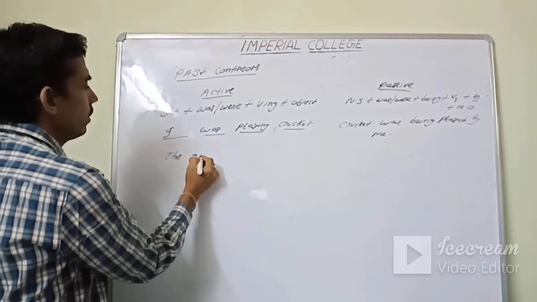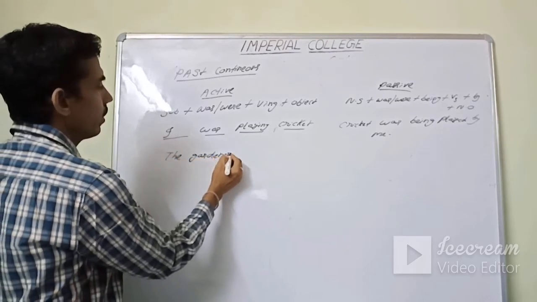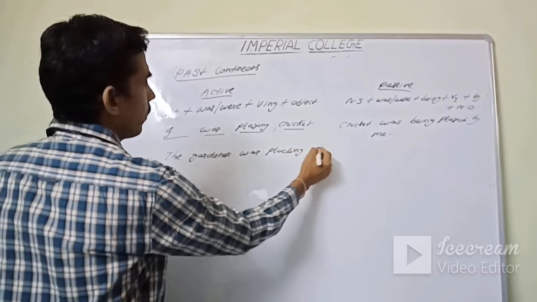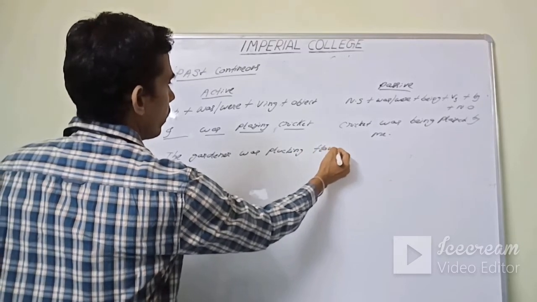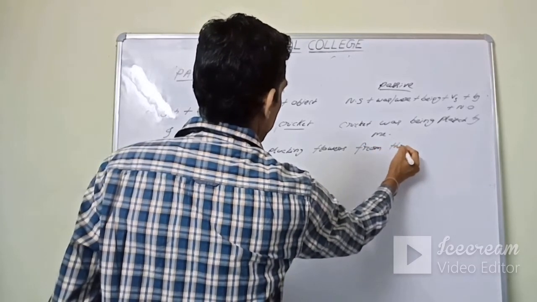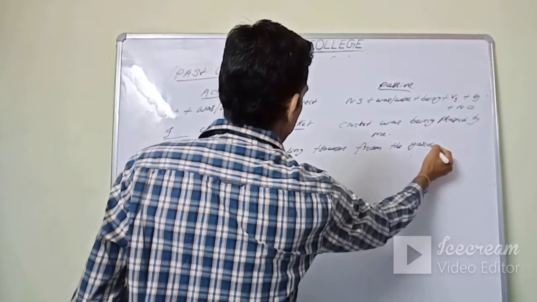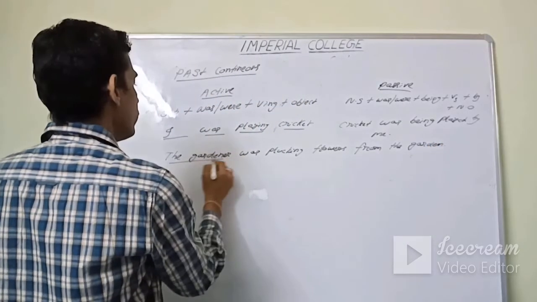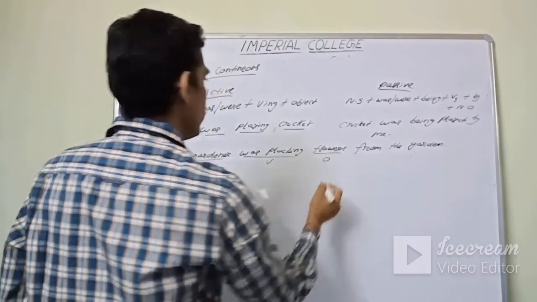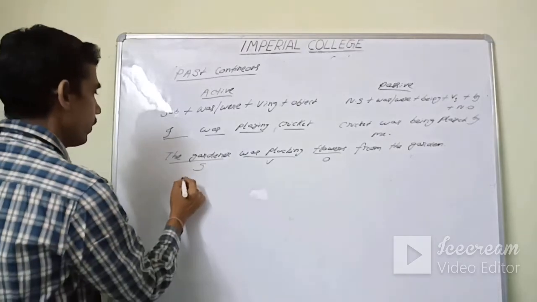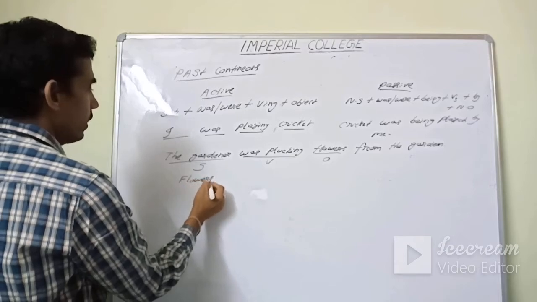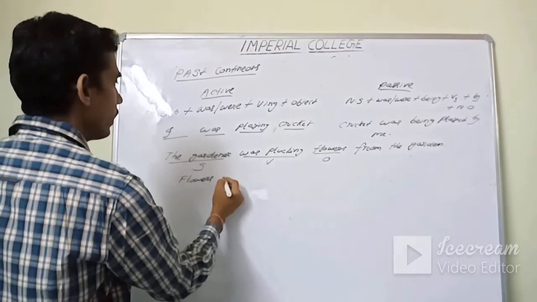One more, the gardener was plucking flowers from the garden. Subject is the gardener, verb was plucking, flowers is the object. Okay, the answer will be flowers. As per the structure, flowers, as it is plural, so not was, we have to take were.